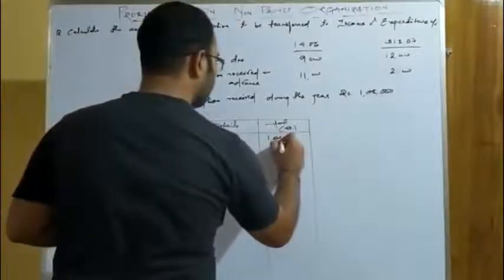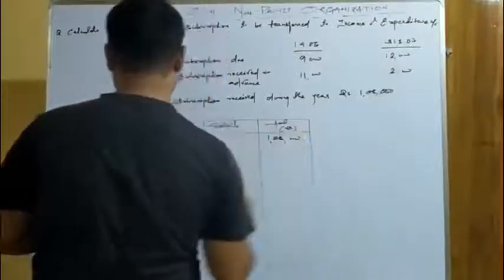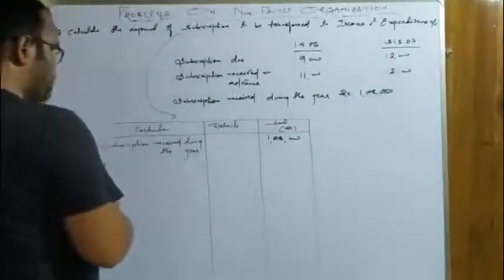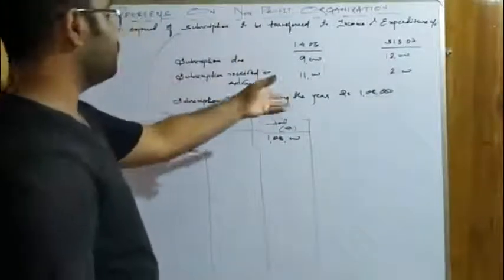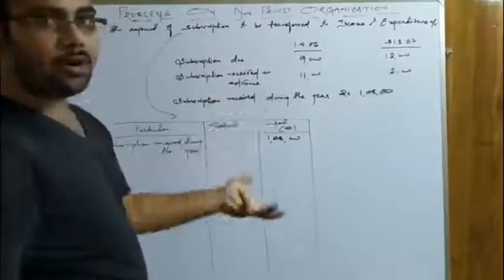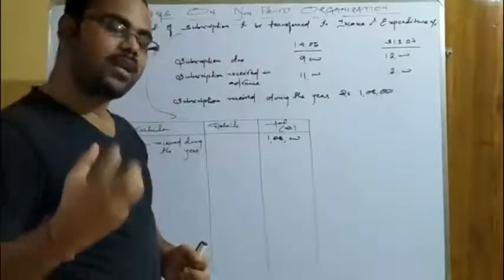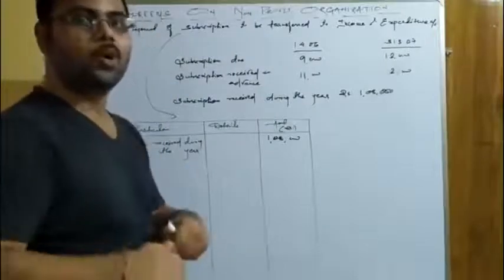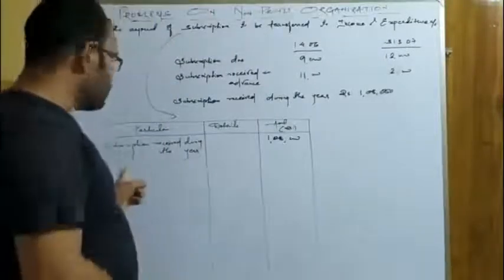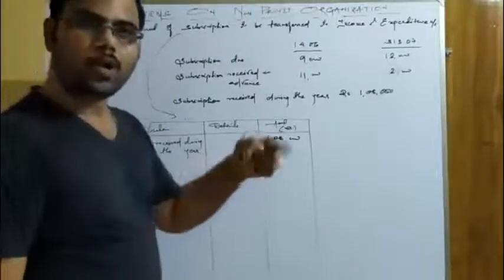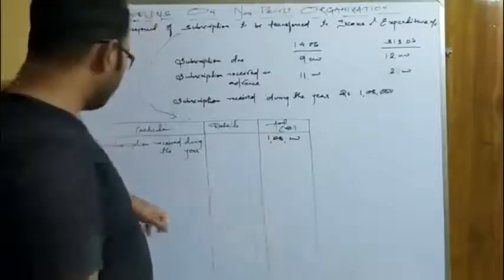That is 1,08,000. Okay. Now you have to see the transactions, and based upon the nature, you have to think whether it is to be added or not. Now see, what I have told you just now, that the items related to current year are to be considered, to be included, that means to be added. Not to be considered, not to be involved, not to be recorded means you have to deduct.